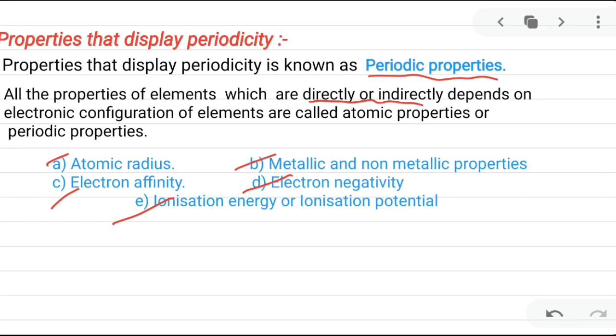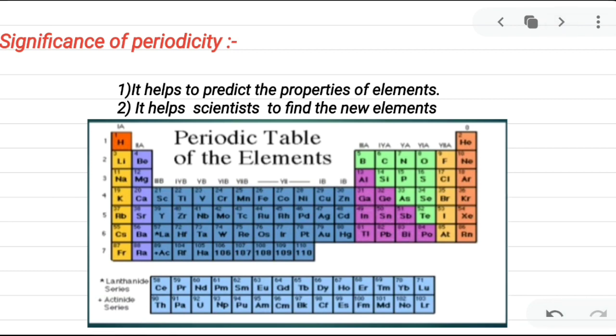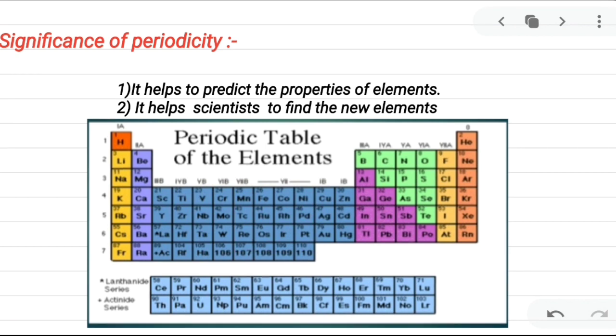So now let's know what is the significance of periodicity. Periodicity helps to predict the properties of elements, because we know that as the properties repeat themselves, we can easily predict the properties of the elements which come after the regular intervals of 2, 8, 8, 18, 18 and 32.